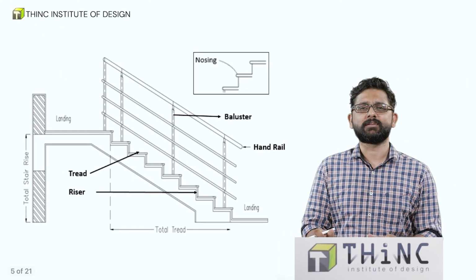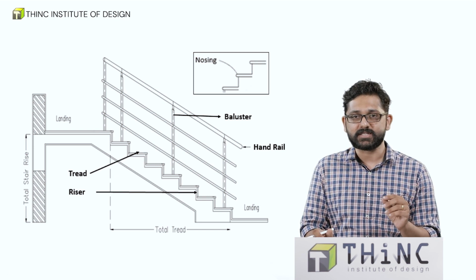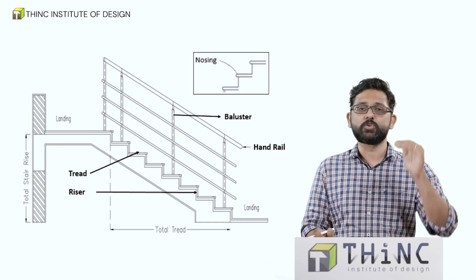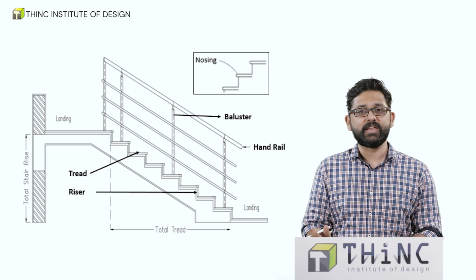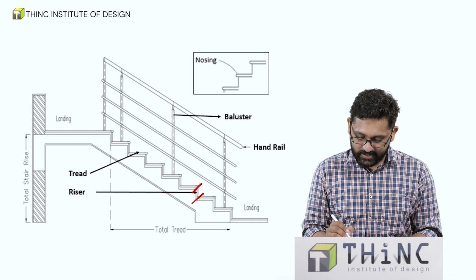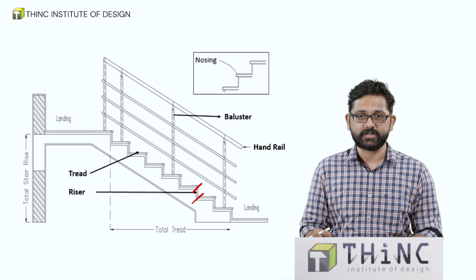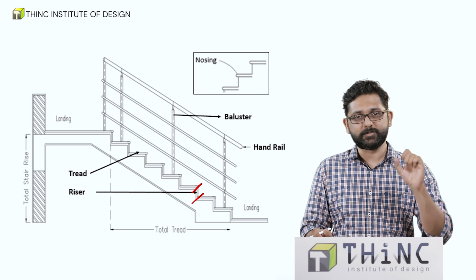Now, what is a stair? The simplest definition of a stair is it is something that is used to navigate between different floors in a building. Let's look at the various parts of a stair. The first one is riser. Riser is actually the vertical space that is existing between the steps. It could either be open or it could also be closed.